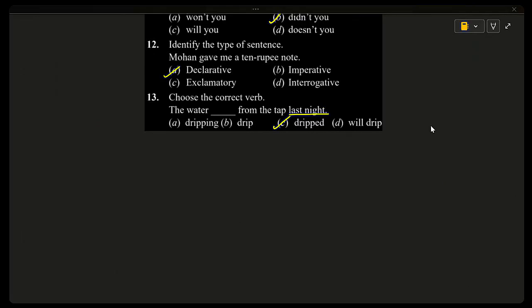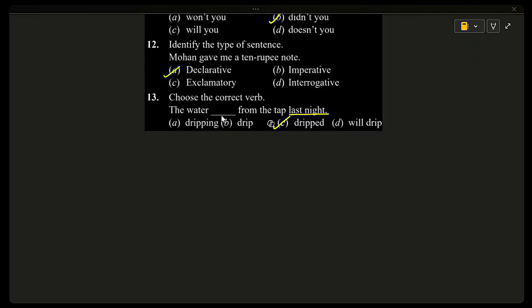The words last night show that the action happened in the past. So we need the past tense form of the verb. Present is drip and past is dripped. So the correct sentence is the water dripped from the tap last night. Dripping is in continuous form, needs a helping verb. Drip is present tense and will drip is in future tense. The correct answer is option C, dripped.